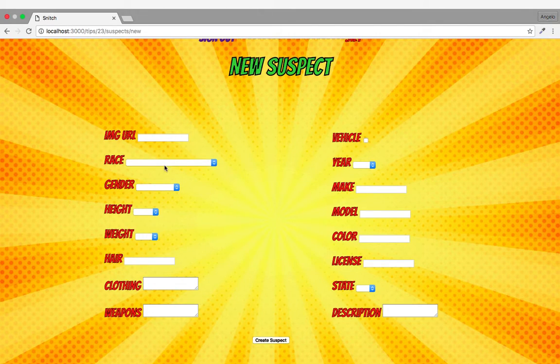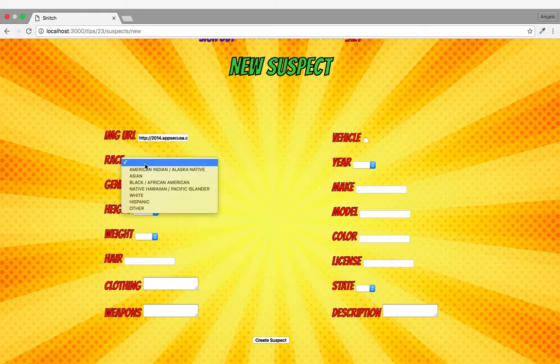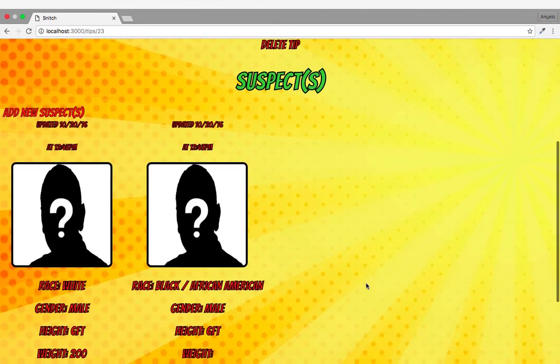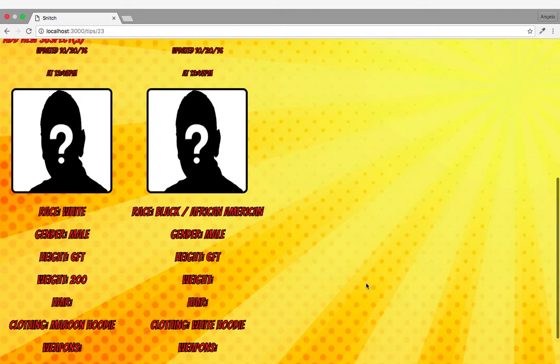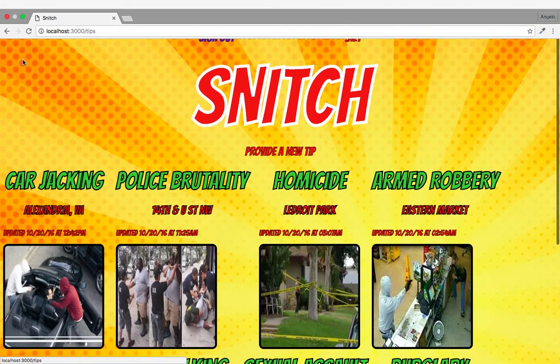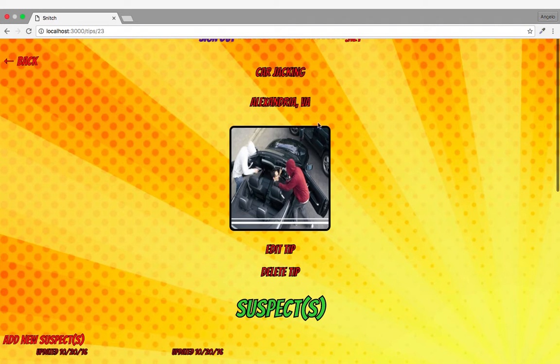So I want to go ahead and add another suspect. I'm going to paste another picture. The other guy that robbed him was white, also a male. He was also about 6 feet, weighed about 200, and his hoodie was a maroon hoodie. So I'm going to hit create suspect, and there you have it. You have two suspects listed under the tip carjacking. So if we go back, you have carjacking in Alexandria, and you have two suspects.